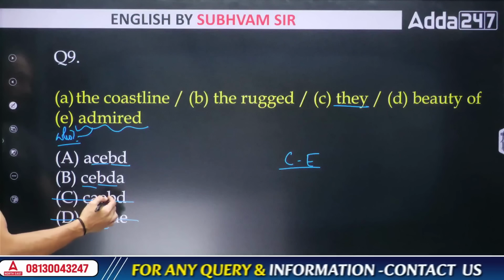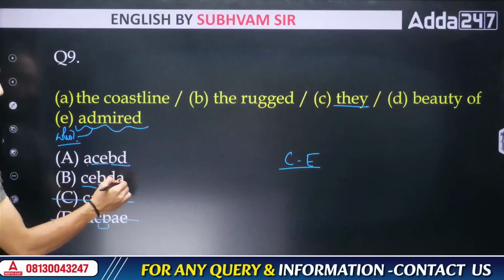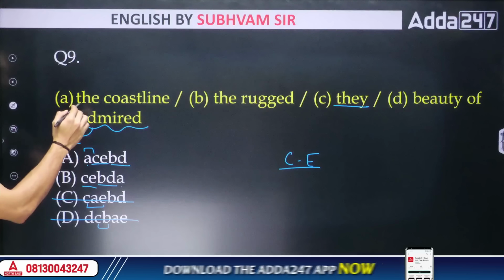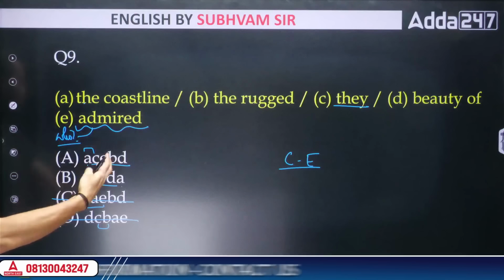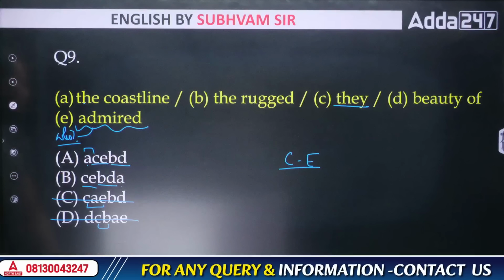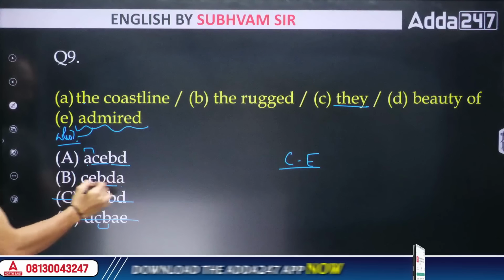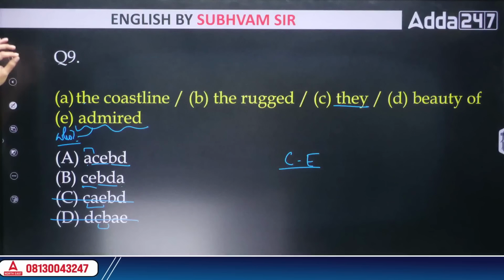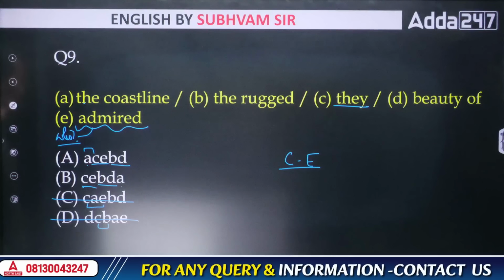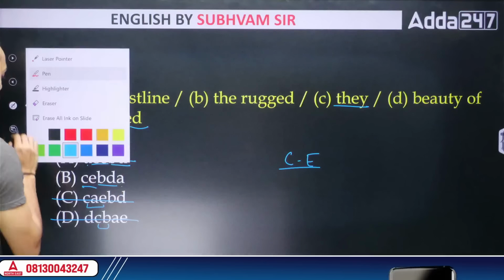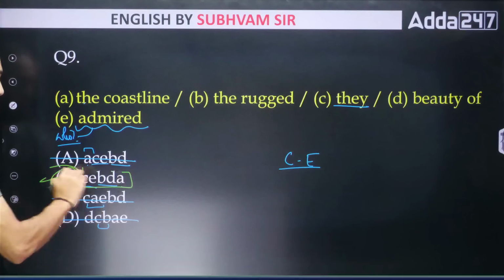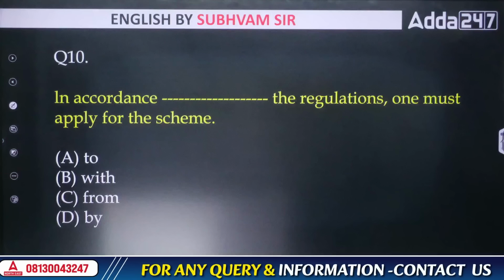Now the question becomes, do we start from sentence A or do we end on sentence A? If I go from A to C, it becomes "the coastline day." That makes no sense. It's just a random jump in words, right? But if I read it as C-E-B-D-A, I get "they admired the rugged beauty of the coastline." That makes sense. So therefore, my answer should be option B. As simple as that. Clear, students? Got it? Done? All right, coming to the next question.